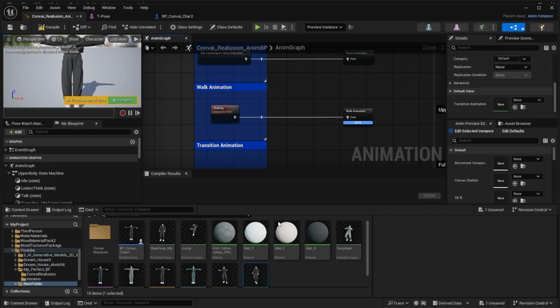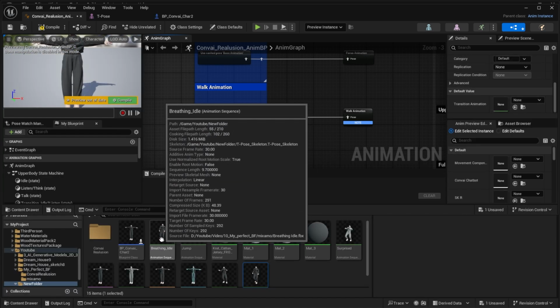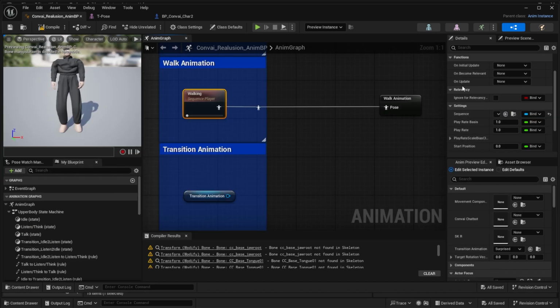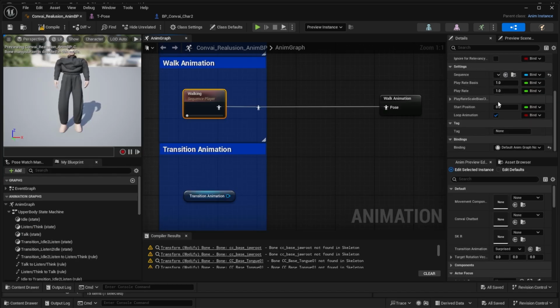In a transition animation, drag breathing idle file. Also check that everywhere will be loop animation.